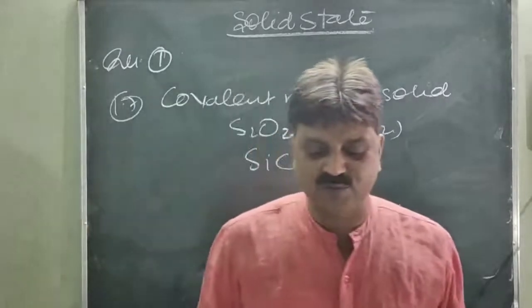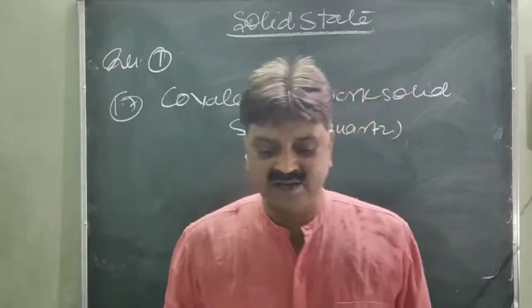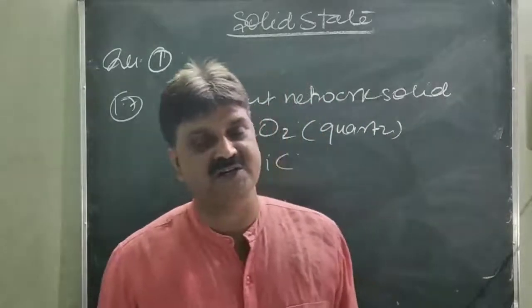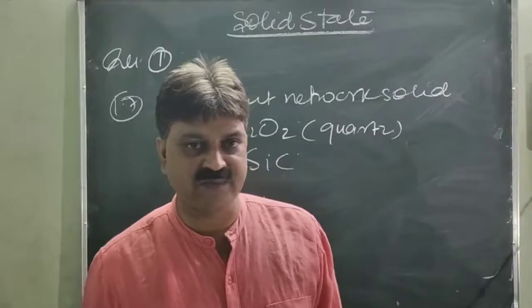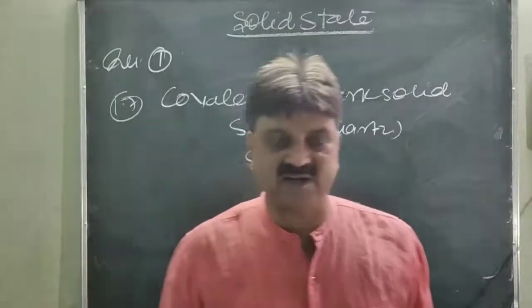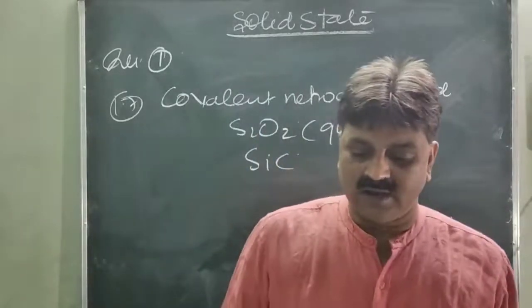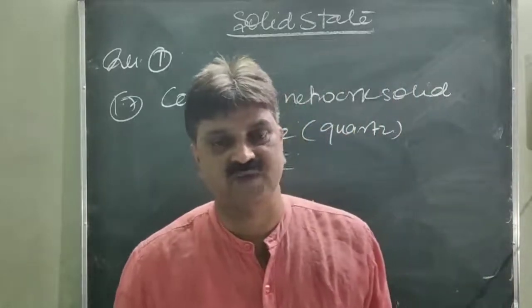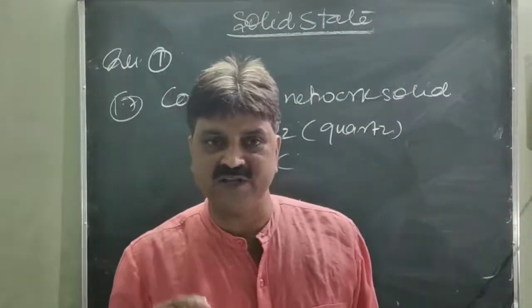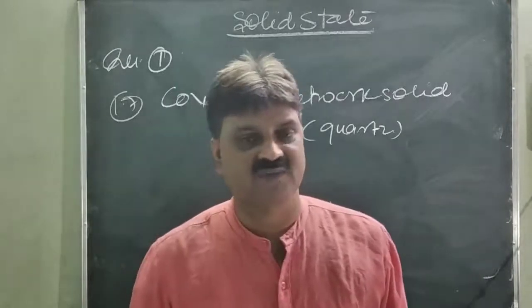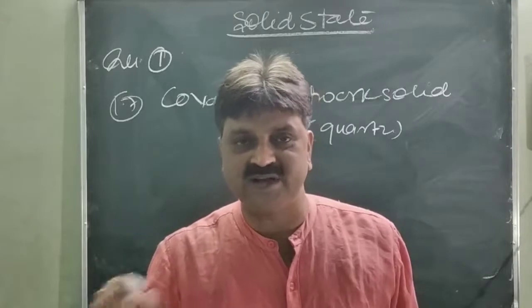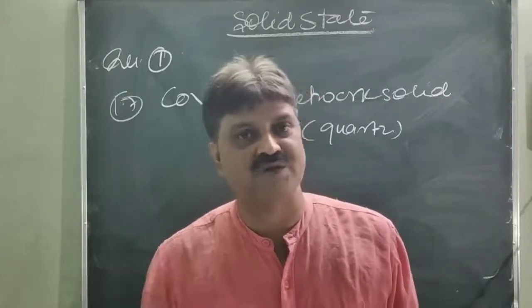Next question, question number 1.8. Ionic solids conduct electricity in the molten state but not in the solid state. Explain why. You know that in the molten state there are free ions which can move to conduct electricity when an electrode potential is applied.